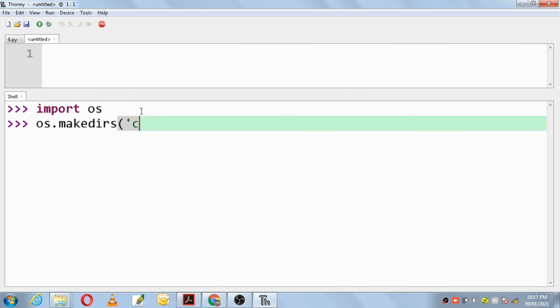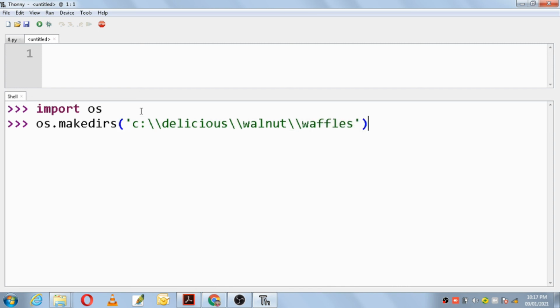In single quotes you write C:, double backslash, delicious, double backslash, walnut, double backslash, and then you have waffles. Okay, so close this, enter.